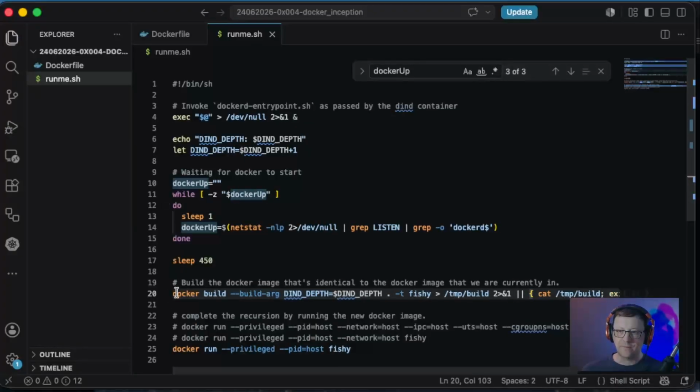So effectively, if we build successfully or not, we're going to write the build log to temp build. And if this exits with an error code, we're going to cat the file and then exit the application. This way we can surface what's actually going wrong with this process. I'm going to copy it over to the other host and we'll give this a shot. And hopefully we'll learn something in the process.